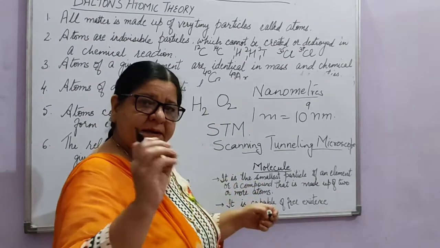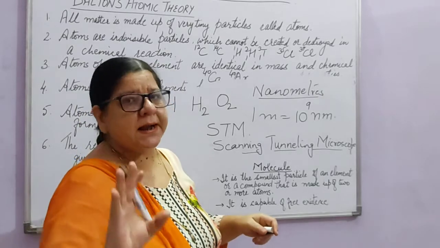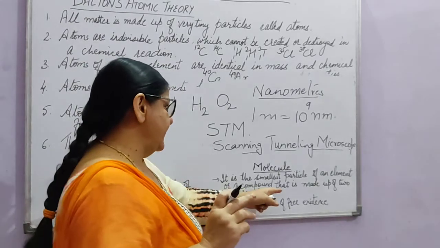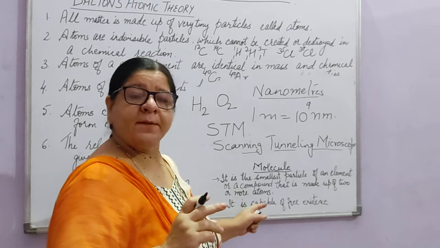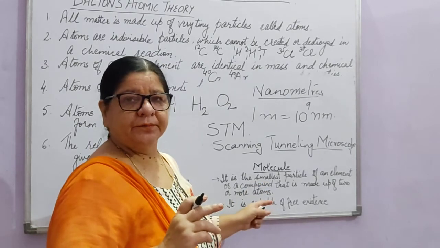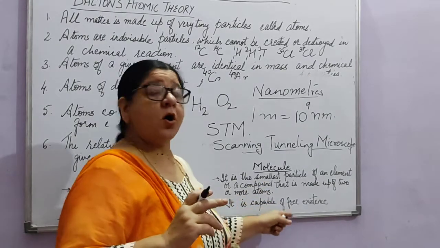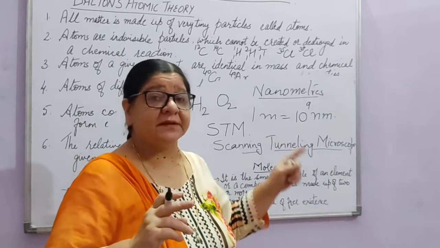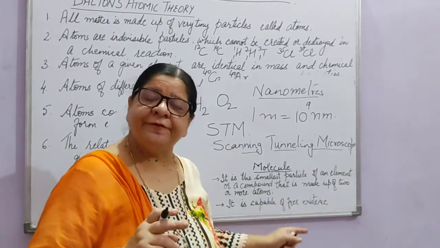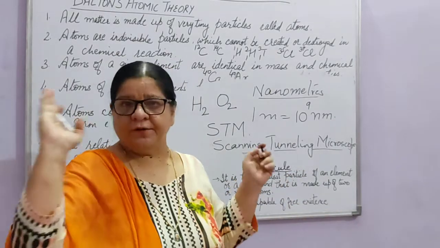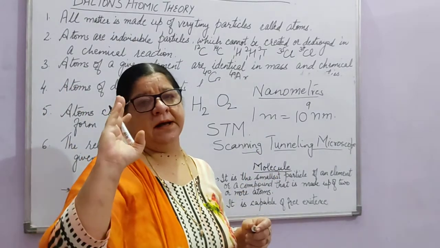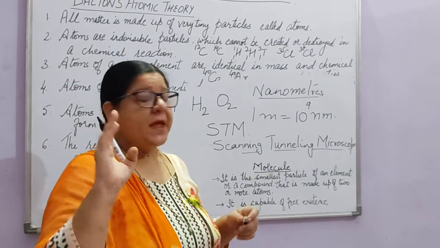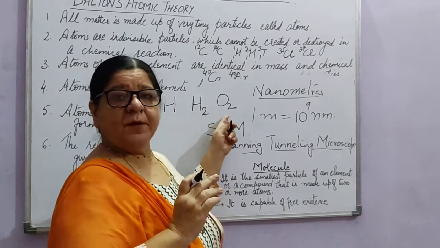It is the smallest particle of an element or a compound which is made up of 2 or more atoms. It is capable of free existence. It can occur freely, like oxygen, which we find around us in the atmosphere. That is always present in the form of O2.